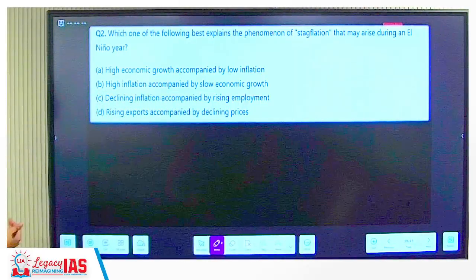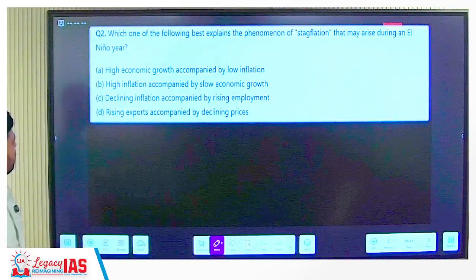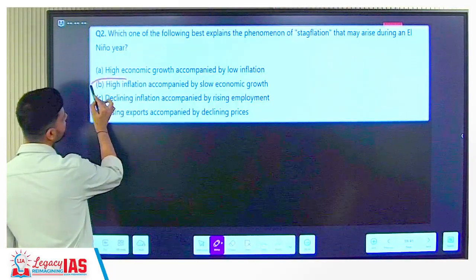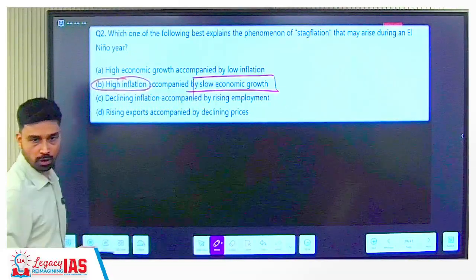Then we have, which of the following best explains the phenomenon of stagflation? Okay, in the El Nino topic we have studied stagflation that may arise during El Nino years. A, B, C, or D? B, right? We have discussed stagflation means stagnant growth and inflation. So, high inflation accompanied by slow economic growth as such.